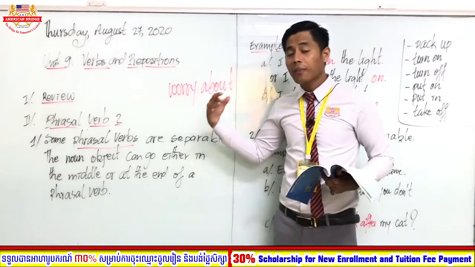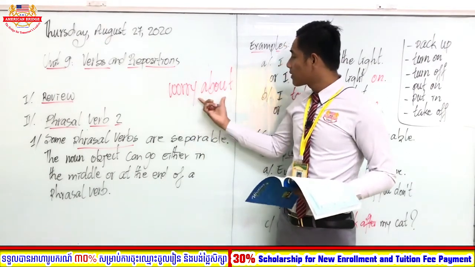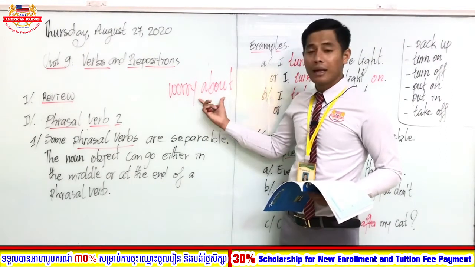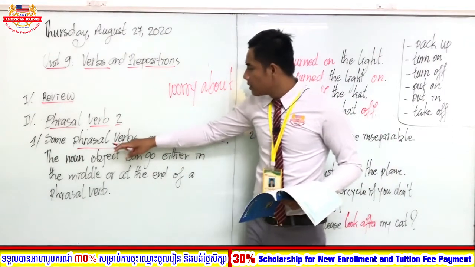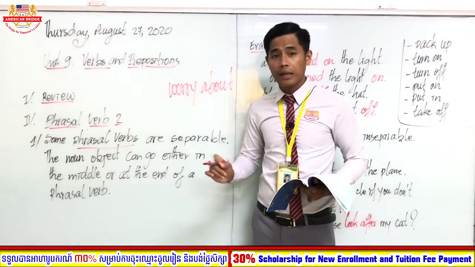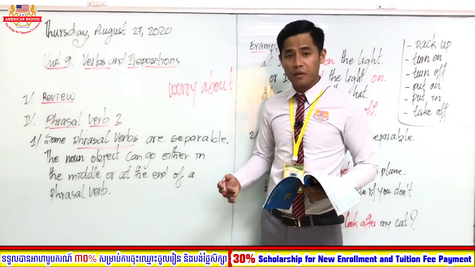We think about or feel sad about something, so the meaning comes from the verb and preposition as well. But with an idiom, the meaning does not follow from the verb or preposition at all.